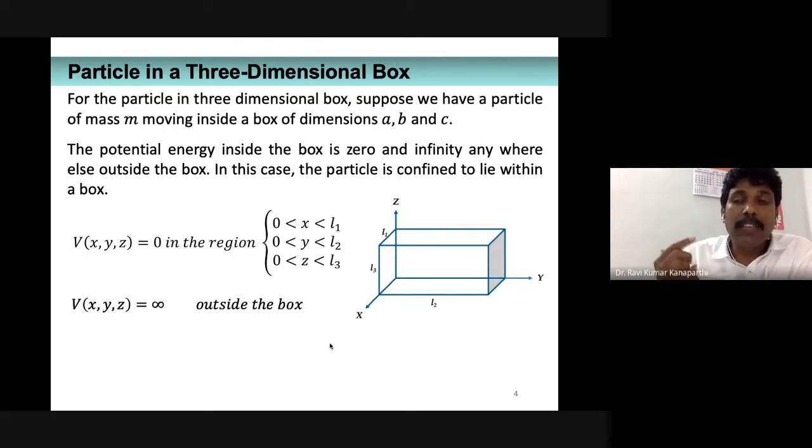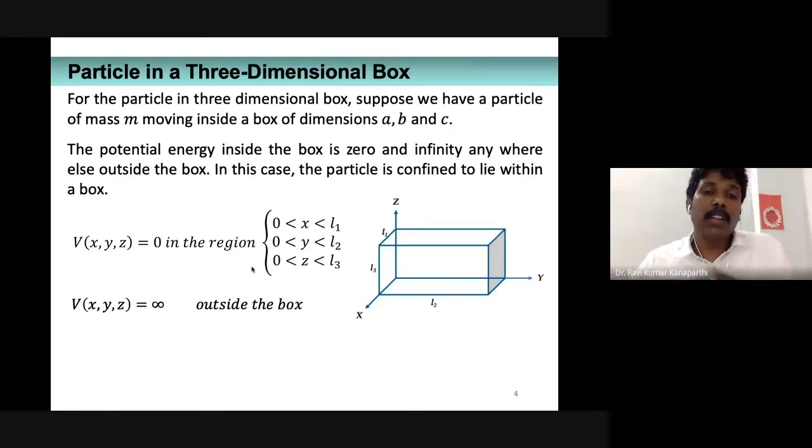For any reason, if even a single condition is not satisfied, for example, x is in between 0 and L1, and y is in between 0 and L2, but z is, let's say, above L3 or below 0, then I would say its potential energy is infinitely large.